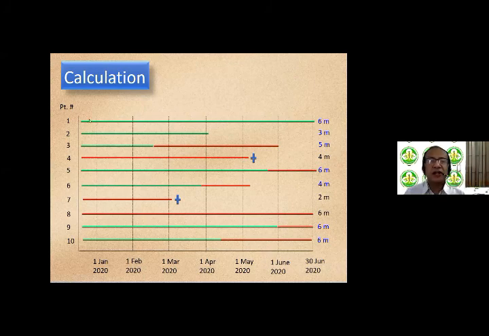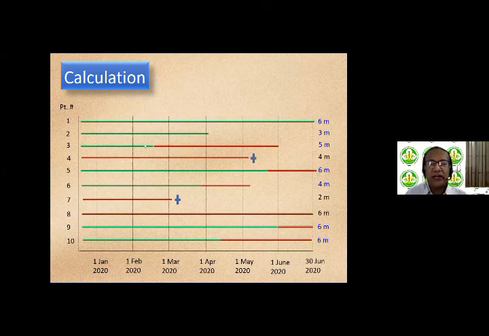So each horizontal line depicts the experience of observation of one patient. A green line means that the patient never became diseased. Disease did not happen in that patient. The whole period of observation is completed without disease. If the green line goes all the way from the beginning to the end, that means the patient was available for follow-up for the full 6-month period of observation. If the green line stops somewhere midway, like in patient number 2, it would mean that the patient was no longer available for observation, was lost to follow-up beyond a certain time period.